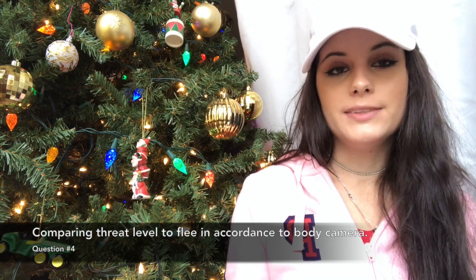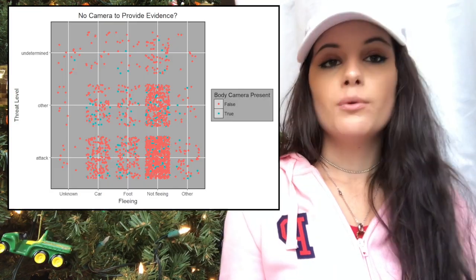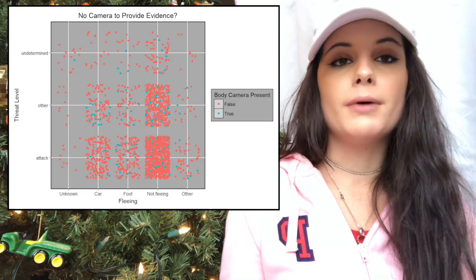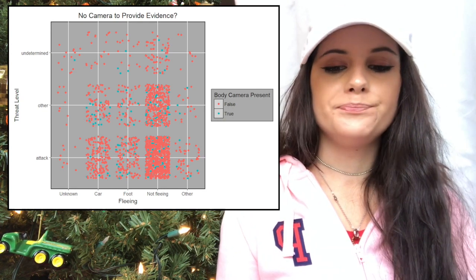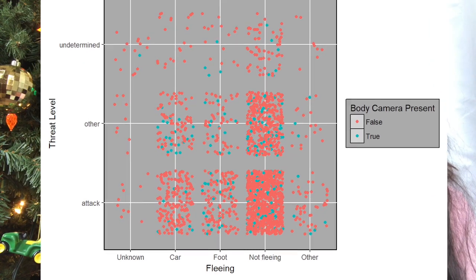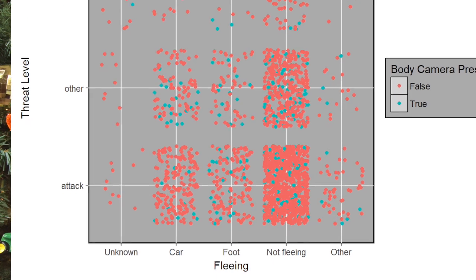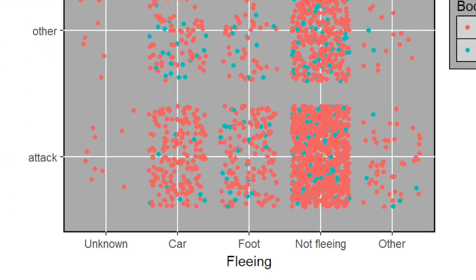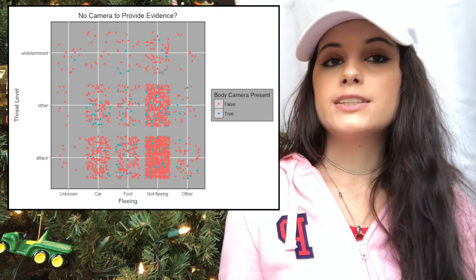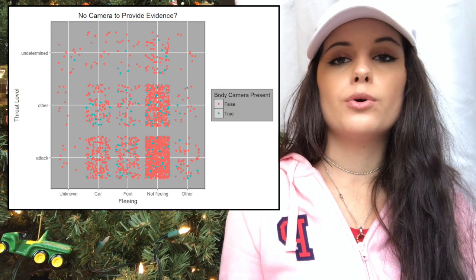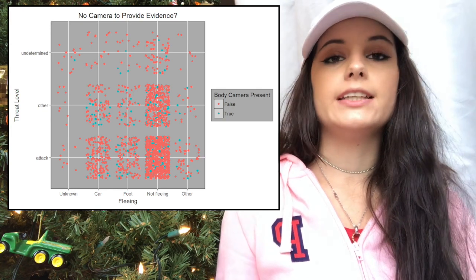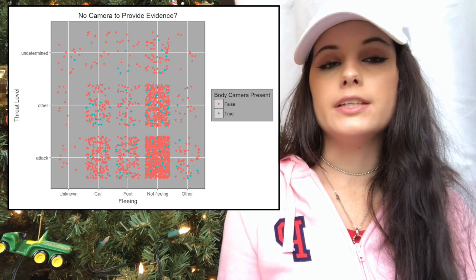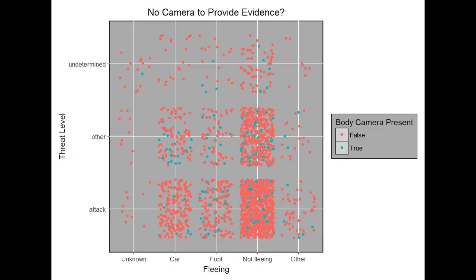In the next graph, we are going to compare threat level to flee and see if there was a body camera present. Once again, pink dots meaning that a body camera was not present, and blue dots meaning that a body camera was present. For the victims that did not flee but decided to attack, most of the dots appear that a body camera was not present. It's hard to say what really happened without cold hard evidence, such as a body camera, to explicitly lay out what really did happen within that incident.